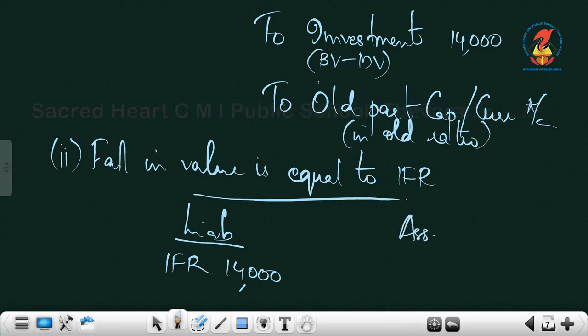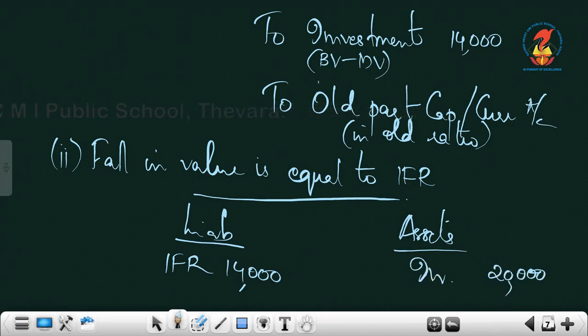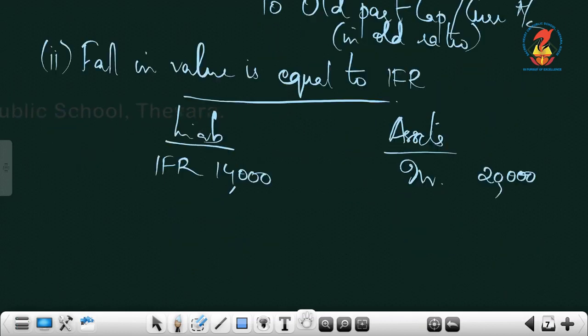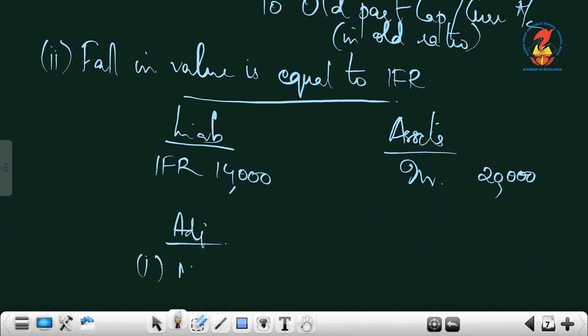Investments. I am just giving the format of the balance sheet like this so that you can understand it easily. What you have to learn is the journal entry. Then market value is an adjustment. They have given the market value, that is rupees 6,000.